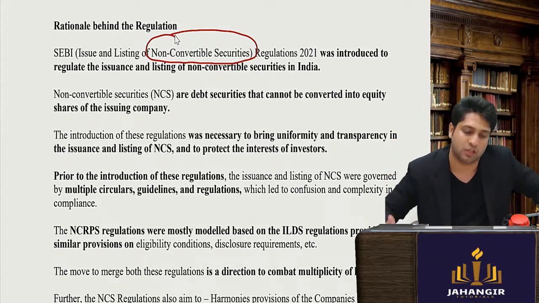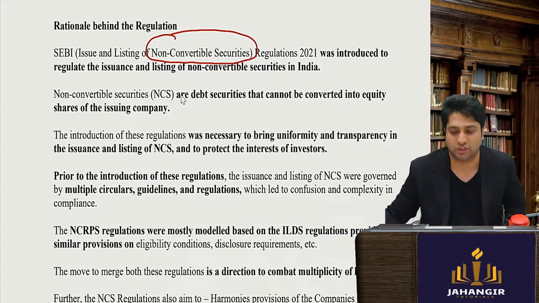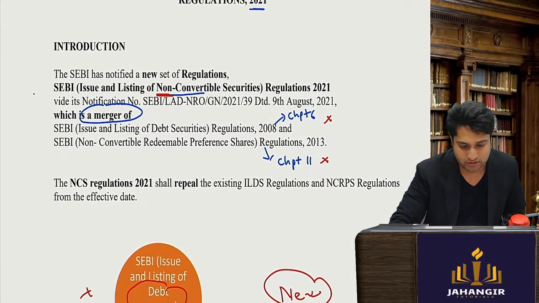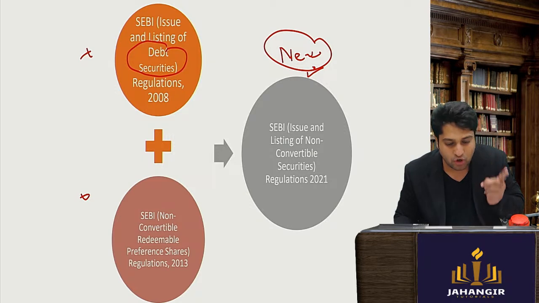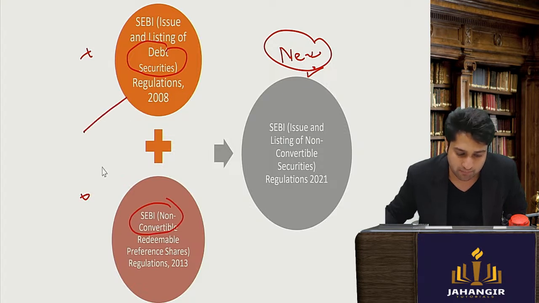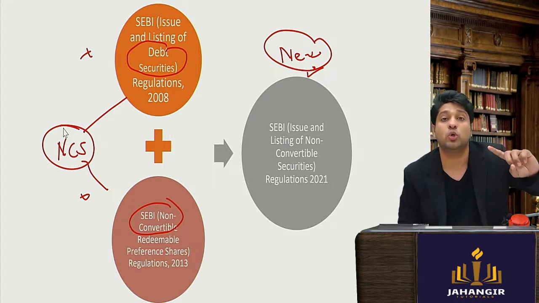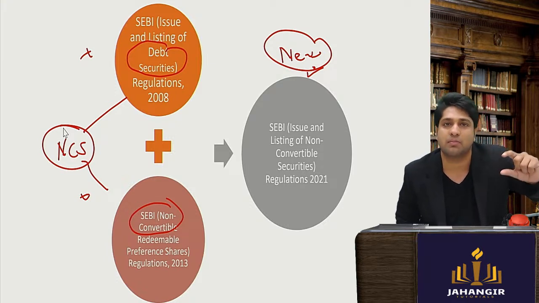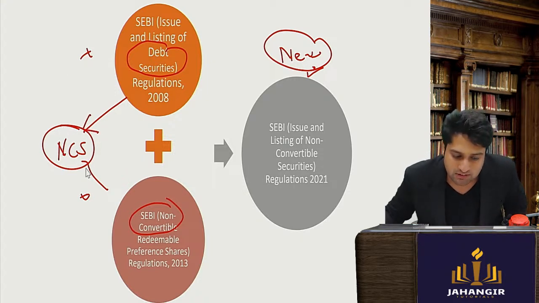That is, non-convertible securities. Okay, now why did they merge the two regulations? If you go to see both these regulations, that is your debt securities and your non-convertible redeemable preference shares, these are non-convertible. So both of them were non-convertible securities. Having two separate regulations covering the same kind of securities. No doubt these were about debt and this was about preference, but both of them were non-convertible. So SEBI thought to merge these two regulations.